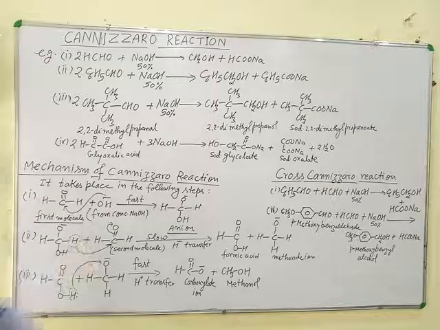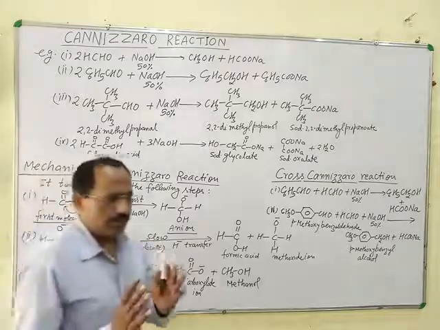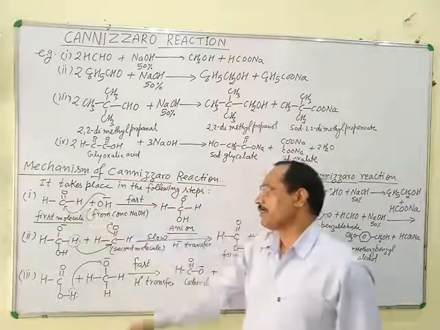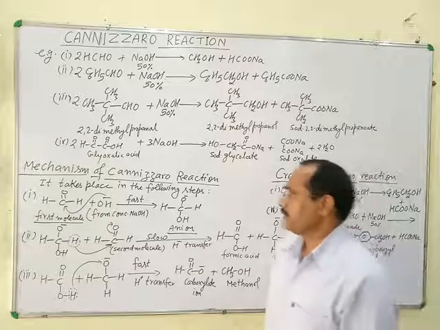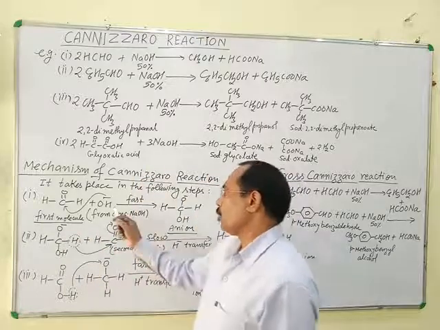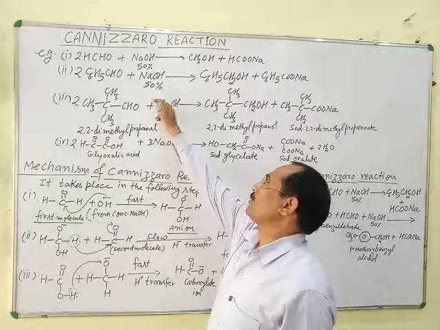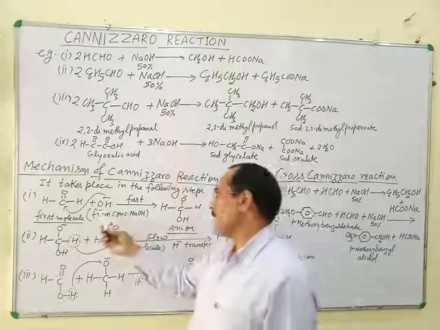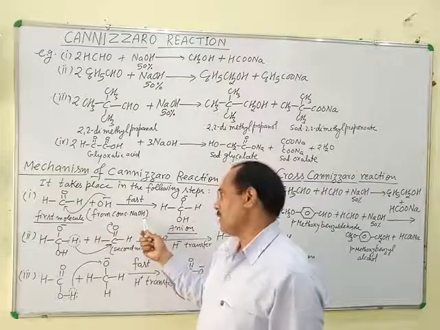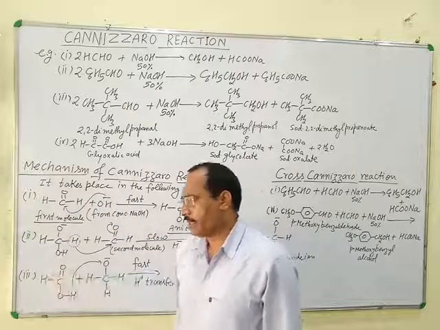Now, what is the mechanism of this reaction? Cannizzaro reaction takes place in 3 different steps. First step is the attack of a nucleophile, means the hydroxide ion from the alkali. 50% NaOH provides hydroxide ion, OH negative ion, from concentrated NaOH, which attacks as a nucleophile on the carbon of the first molecule of aldehyde.